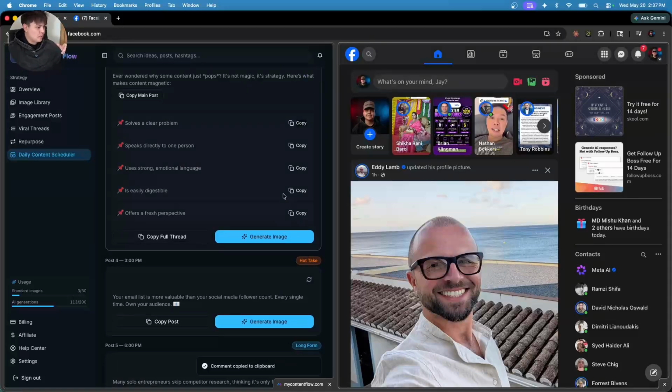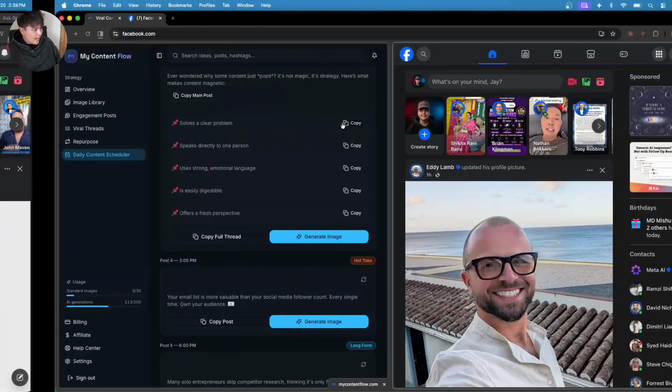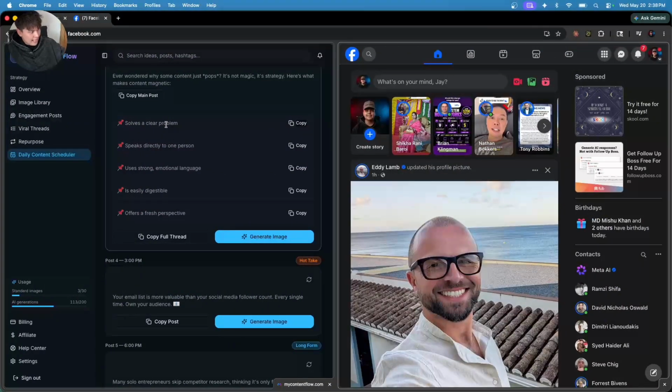That was another hassle that took up a lot of my time. I mostly do this on my phone now. It used to be this: I would have this app pulled up on my web browser, and then I would copy and paste, go right back and forth between both my app and Facebook, instead of Claude, Gemini, and Facebook. Now it's just My Content Flow and Facebook, which has actually been saving a lot of my time.